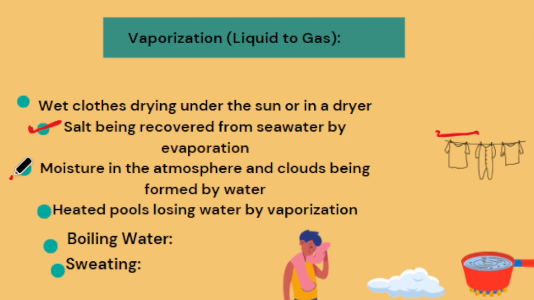The third example is moisture in the atmosphere and clouds being formed from water, so cloud formation is also a common example of vaporization. Heated pools losing water by vaporization, water boiling, and sweating are interesting and common examples showing the process of vaporization in daily life.